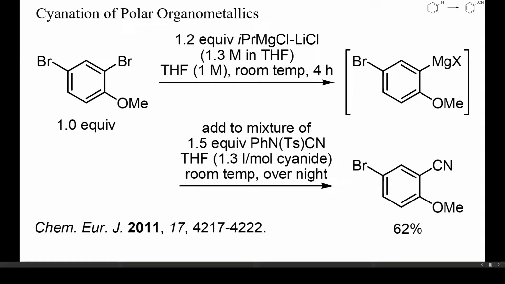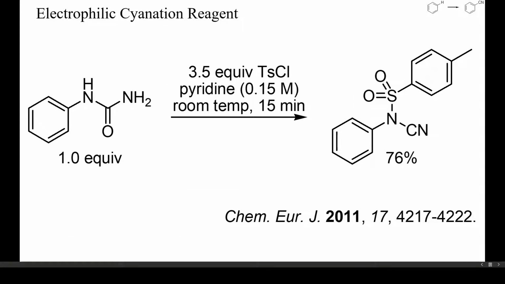In this example, dibromoanisole could be selectively ortho-metallated with isopropyl magnesium chloride. Reaction of this Grignard reagent with an N-cyanosulfonamide gave the expected nitrile. The required electrophilic cyanating reagent was prepared in one step from phenylurea and tosyl chloride, as shown here.